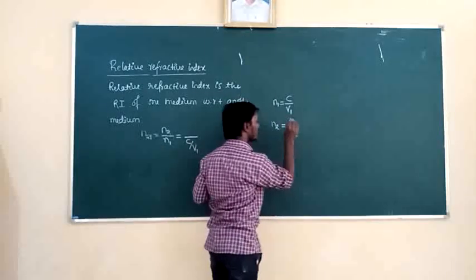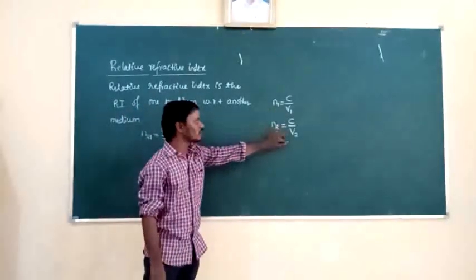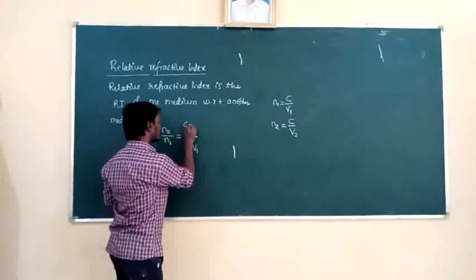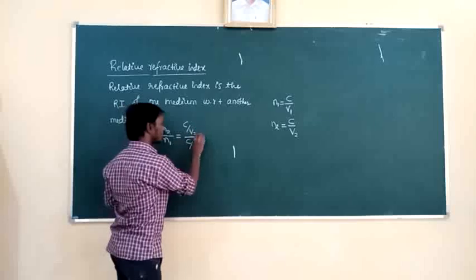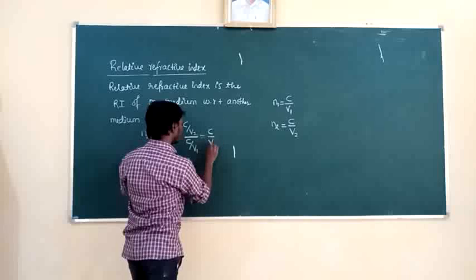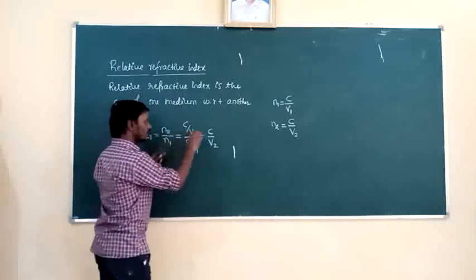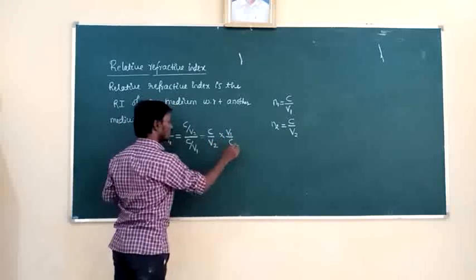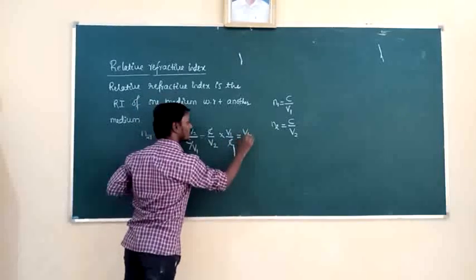Already we know the expression for absolute refractive index: speed of light in vacuum to the speed of light in a given medium, that is C by V2. So C gets cancelled. Remaining is C by V2, and this V1 in the denominator comes to the numerator, then V1 by C. So C gets cancelled. It is V1 by V2.